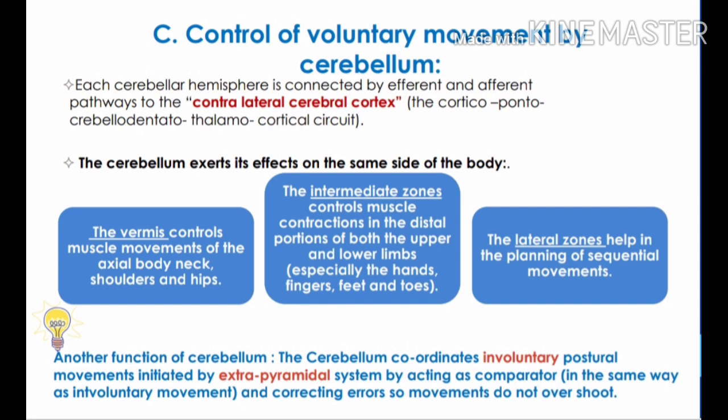Timing function of sequential movements. Appropriate timing for beginning of the next movement is very important. It is a function of the lateral cerebellar hemisphere.